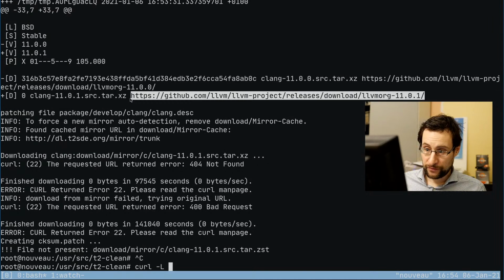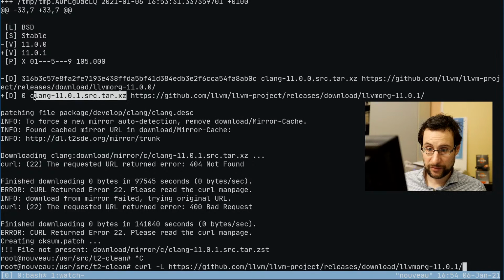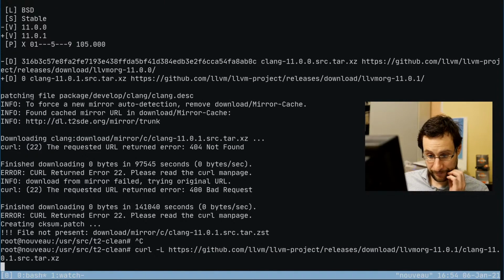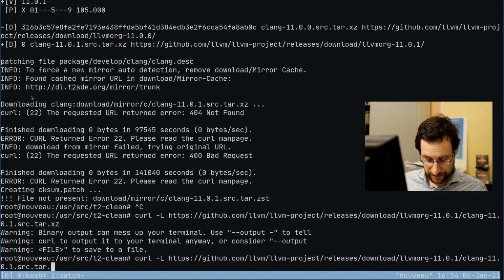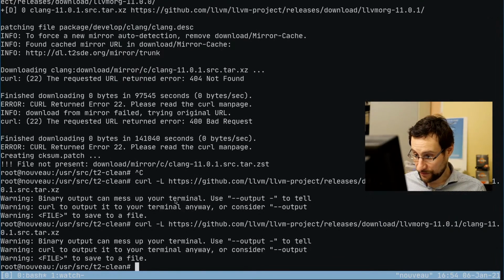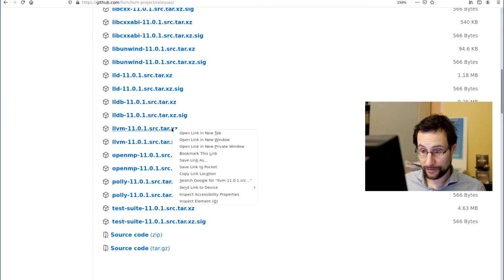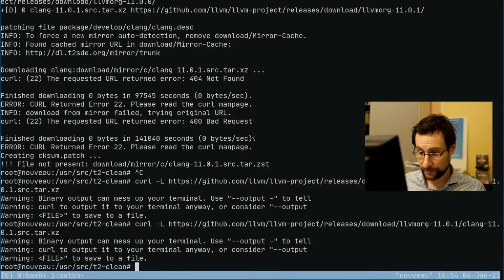We also have Dovecot, one of the most popular IMAP servers. Wait a second, what did I even copy here? Clang. So what is there? Release download. How can this be? Copy link.